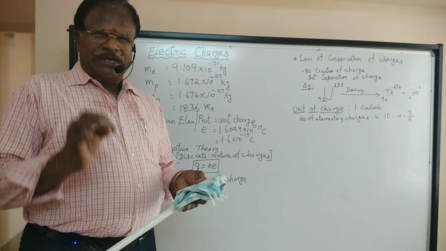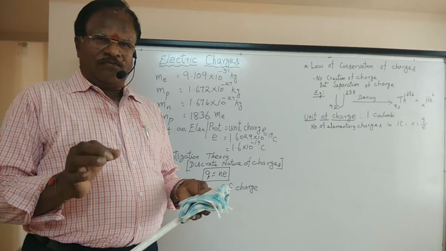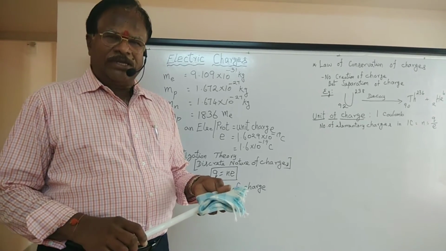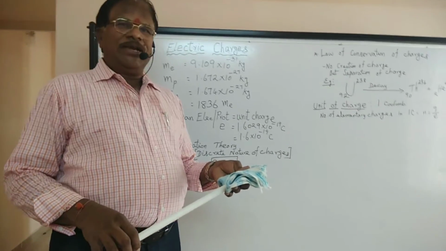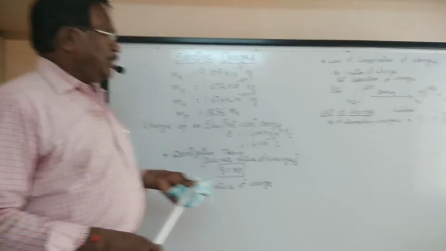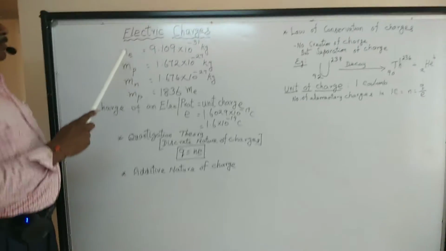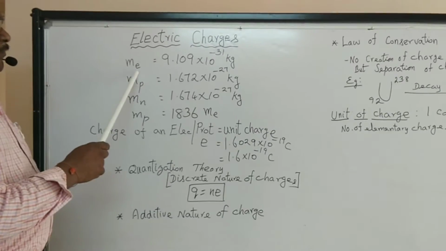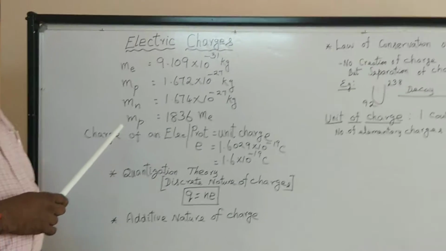Now this elementary charge I told you about is fundamental, prevalent in all the matter around us in the entire universe. Let us go into details. Now see the board. My dear children, let us talk about the electron first. The mass of an electron is very small.